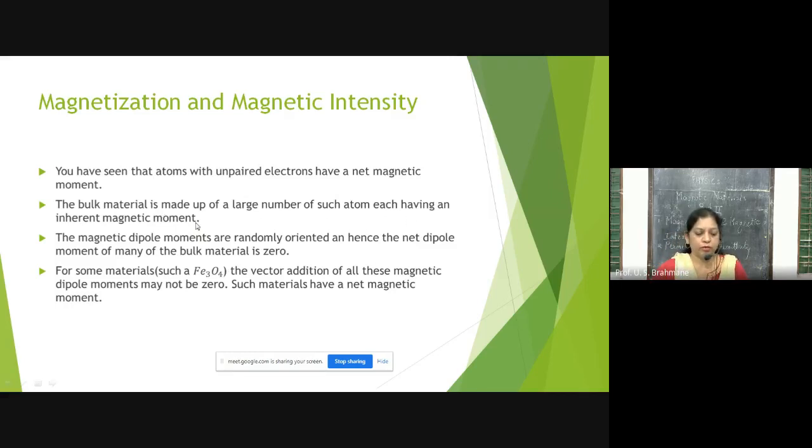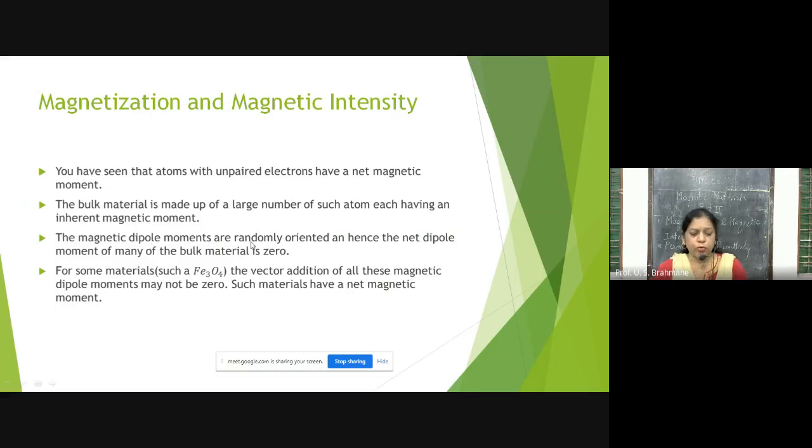Then the bulk material is made up of a large number of such atoms having an inherent magnetic moment. At the atomic level, each atom has some net magnetic moment.